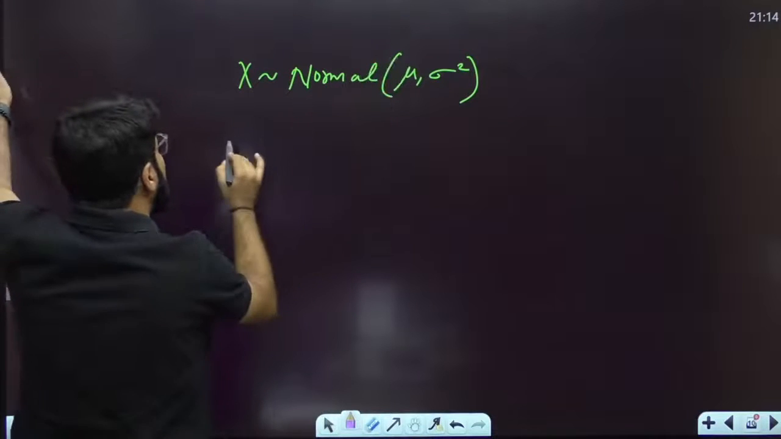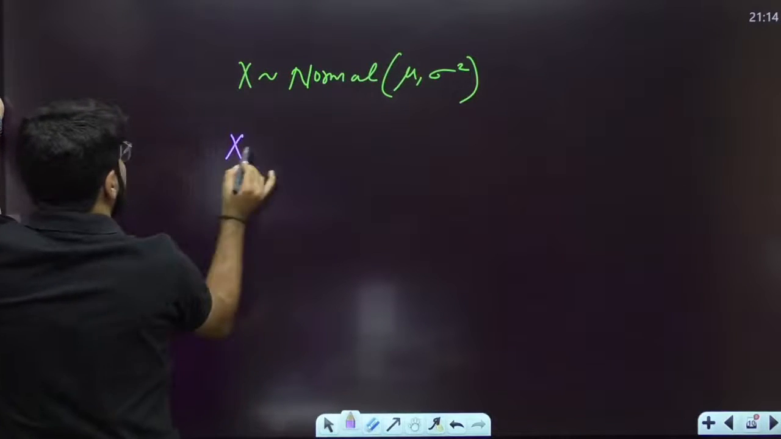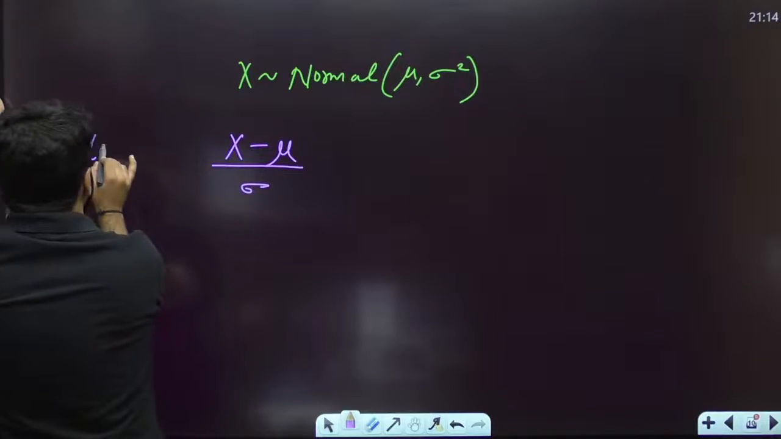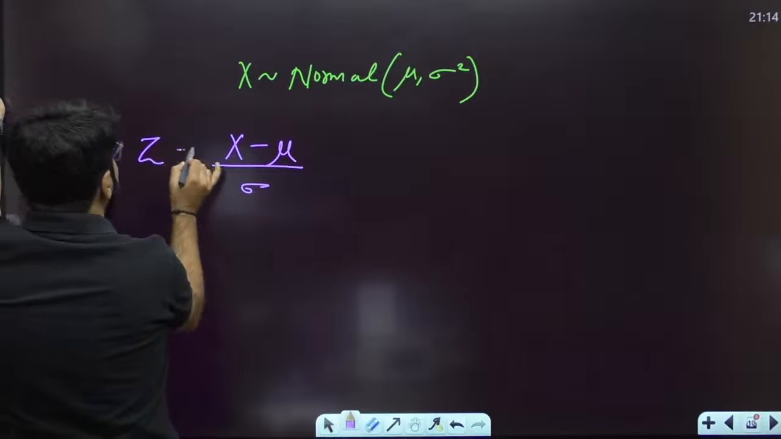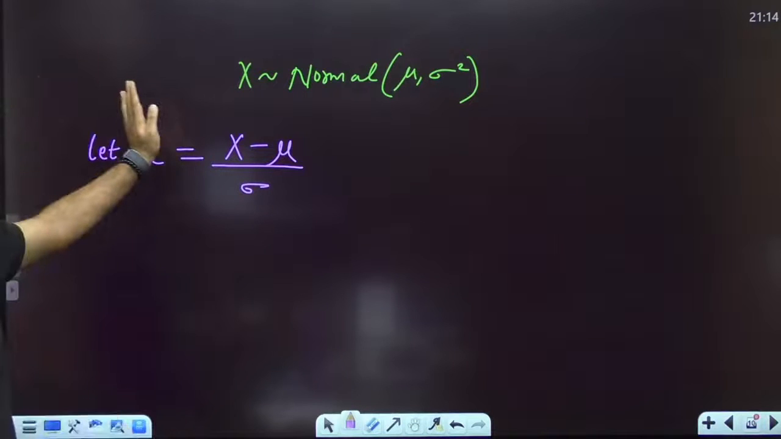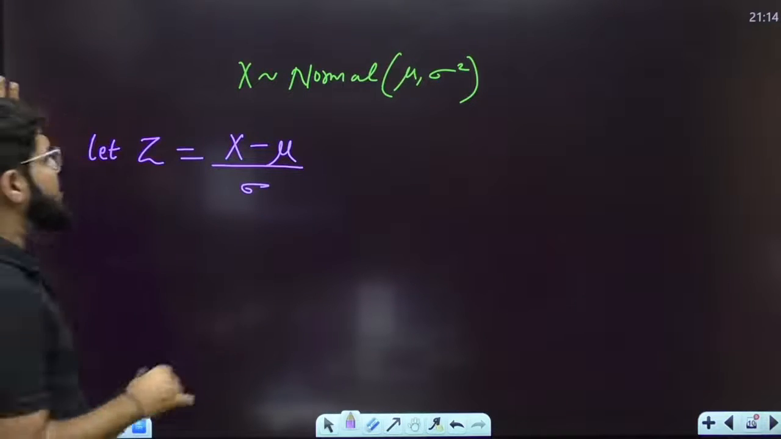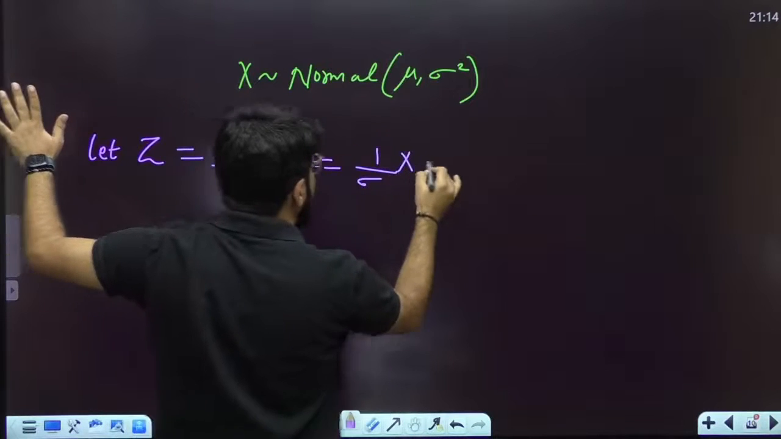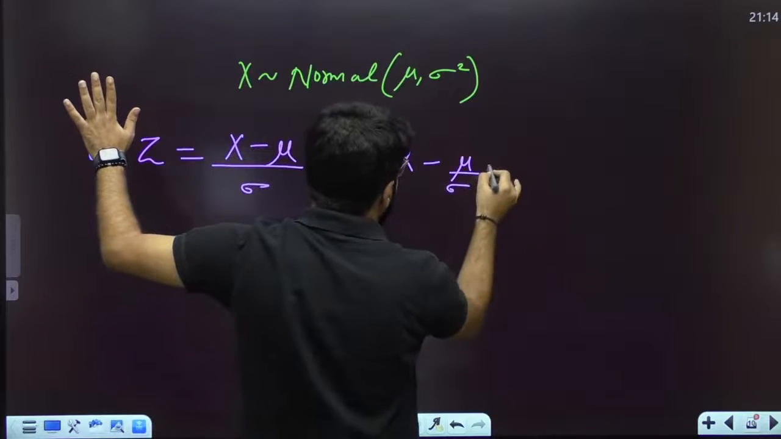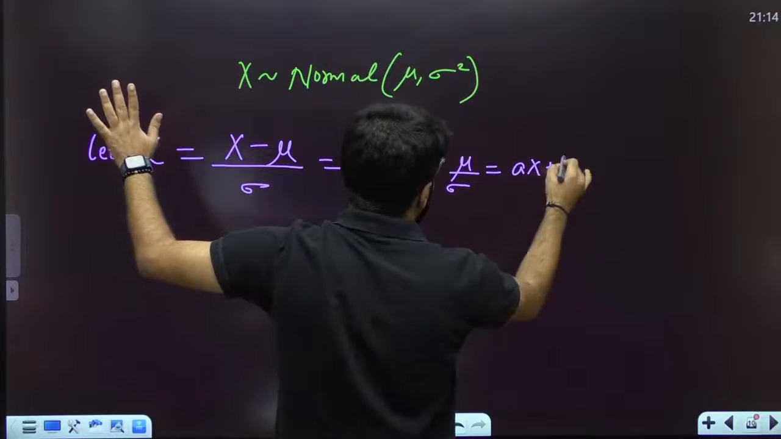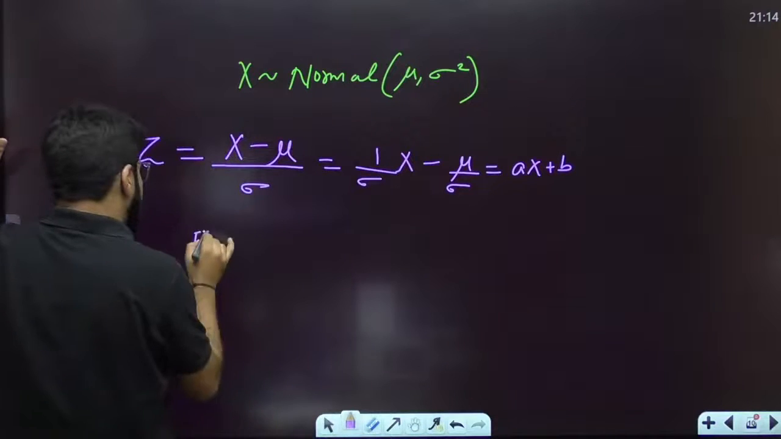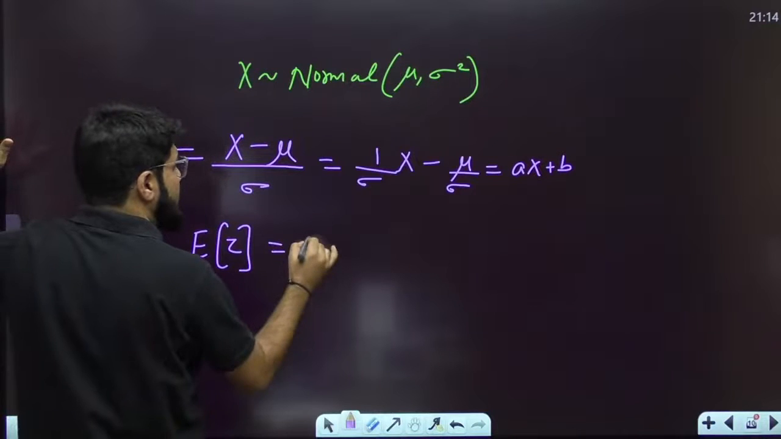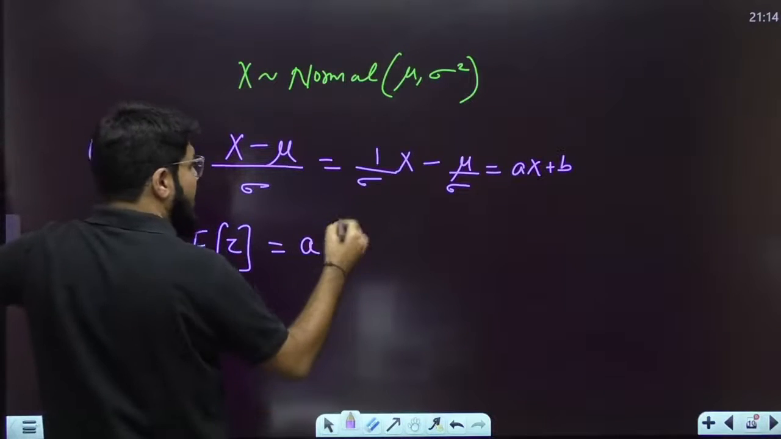Now, if I do a transformation (x minus mu) by sigma, let there be a variable z which is (x minus mu) by sigma. Everybody, one very important point: (x minus mu) by sigma can be broken as 1 by sigma times x minus mu by sigma, or this is like ax plus b. What is the mean of z? It is the mean of x.